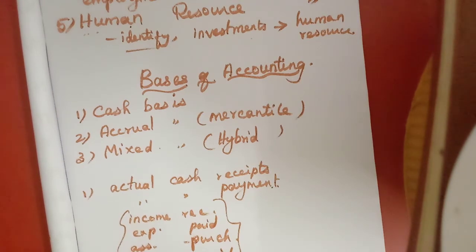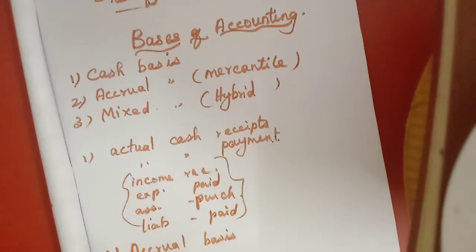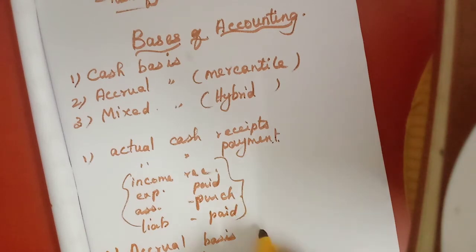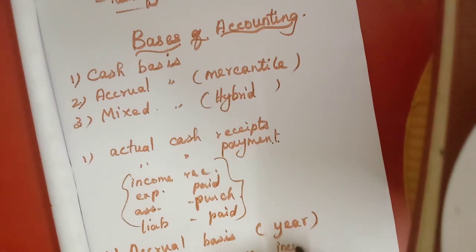Then the second one is accrual basis. Here the actual cash payment or cash receipt they never consider, but whether it is accrued, that means whether it is related to that particular year, that year's expenditure, that year's income. Whether that expense is incurred or income accrued, if it is related to that year they will include it. Whether the income is received or not, they will enter.